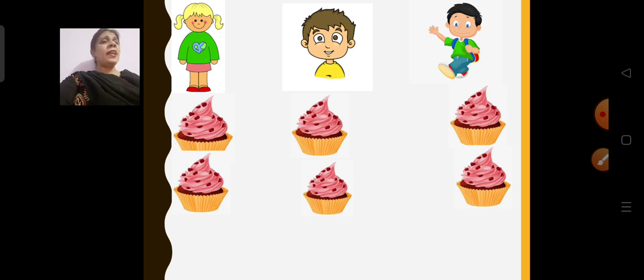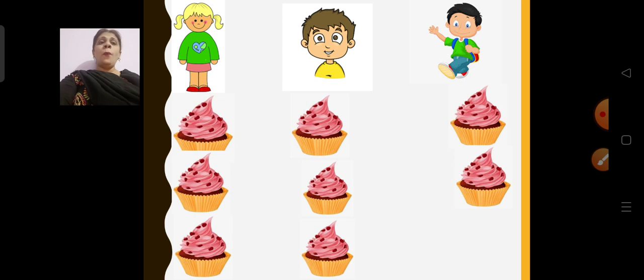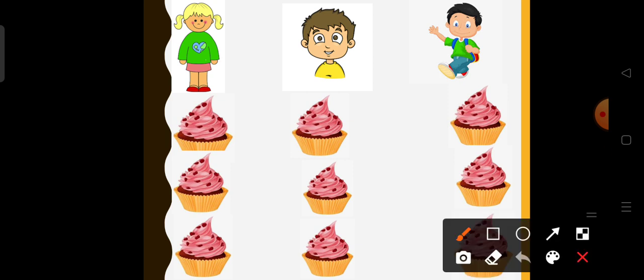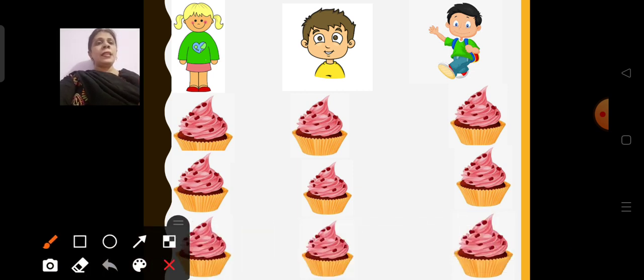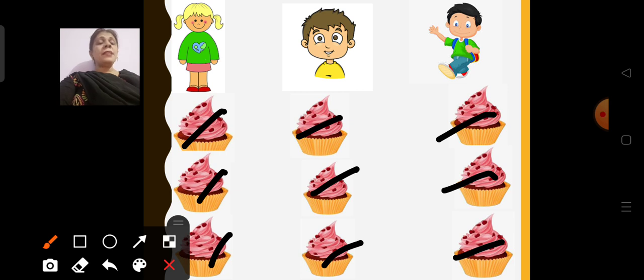Now 6 I have shared. 3 more are left with me because from 9 I have shared 6. So 3 more are left. So what will I do? I will again give 1 more to the girl, 1 more to the boy and 1 more to the last boy. So in total how many is each child getting? Let us count and see. See 1, 2, 3. That means the girl got 3. 1, 2, 3. 1, 2, 3. That means each of the 3 children got 3 cupcakes.